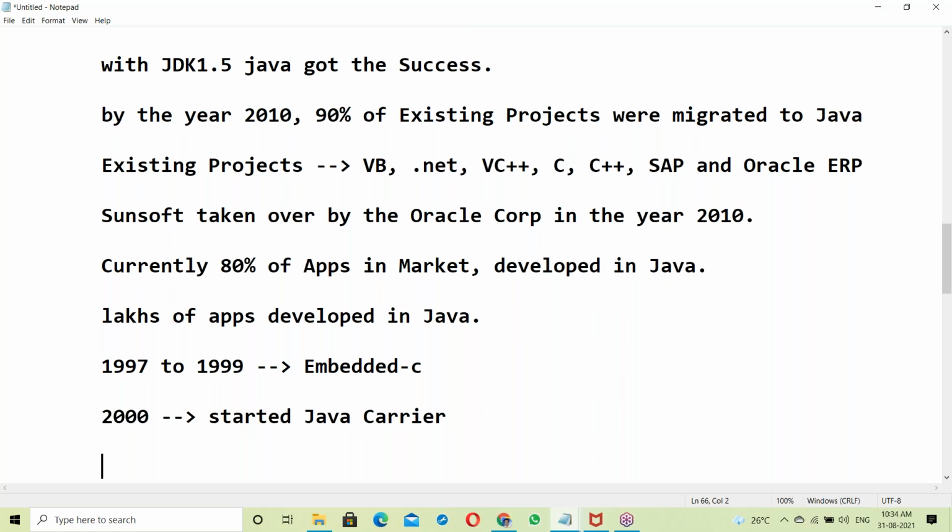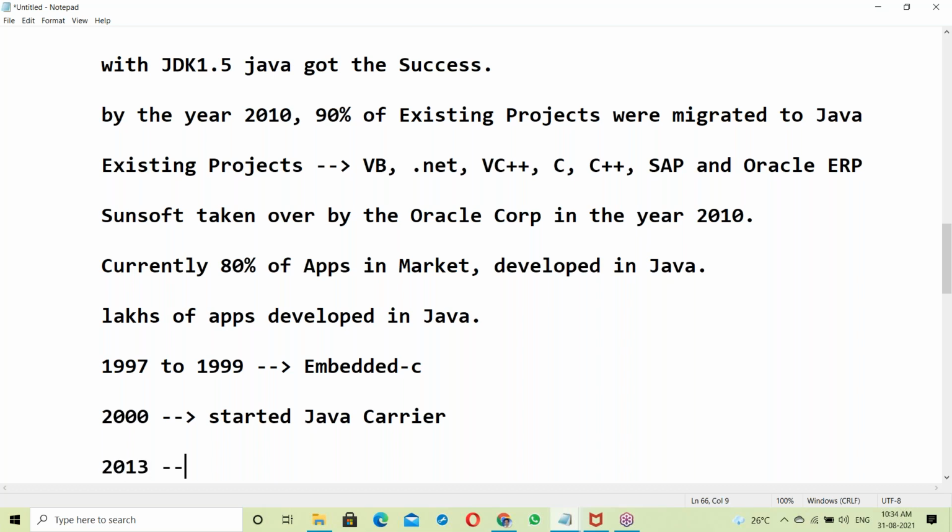Now I'm thinking, yes, I took a very good decision in the year 2000. Almost 21 years traveling with Java. The technology is not outdated. Java technology is going on, and it's leading in the industry.